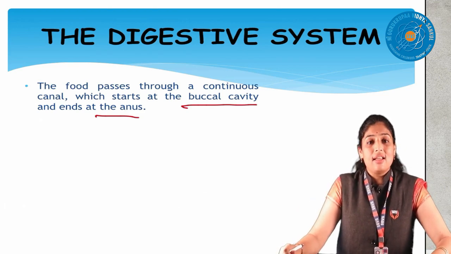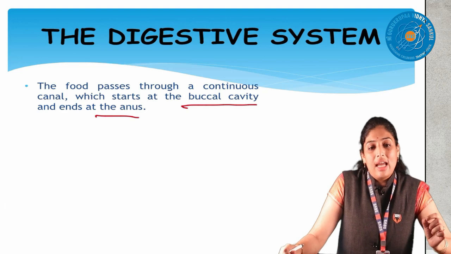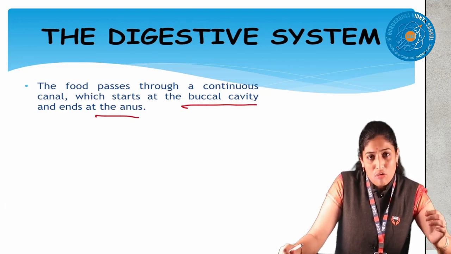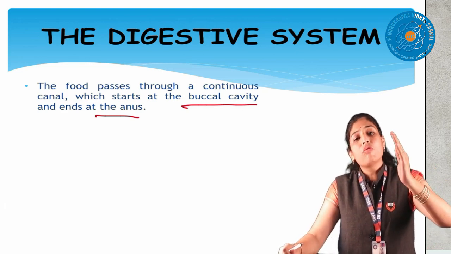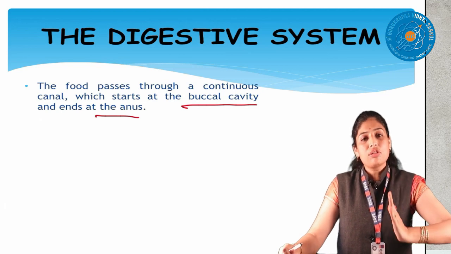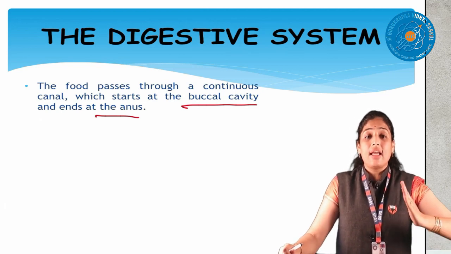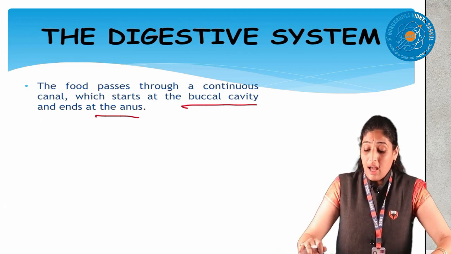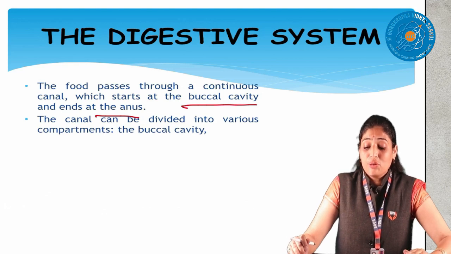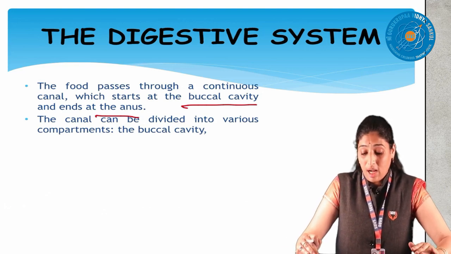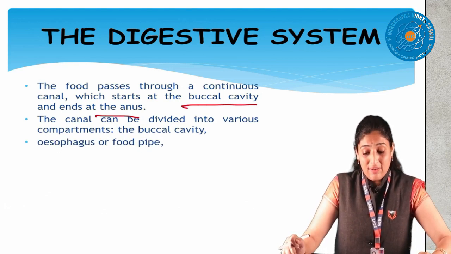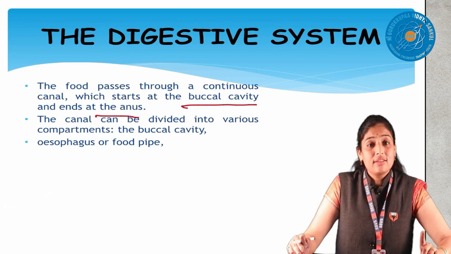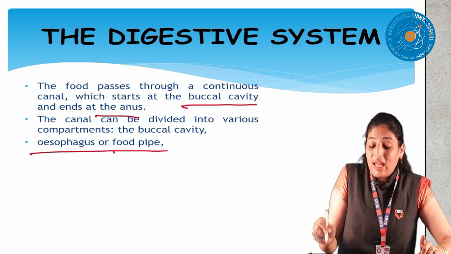Alimentary canal is the path from the mouth, how the food flows from the mouth to the esophagus, then to the stomach, then to the small intestine, then to the large intestine. It means our canal can be divided into various compartments. That is the buccal cavity, then the esophagus, the food pipe, children.